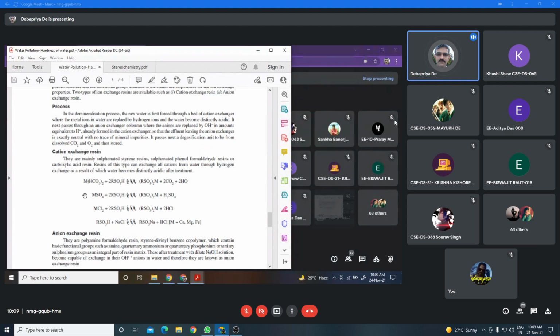Now when the water is passed through this cation exchanger, that is the metal bicarbonate, metal sulfate, or metal chloride, when it passes through the cation exchanger, what happens? The exchange of metal ion with H plus will take place. So in the polymeric membrane, the SO3H group is present as a pendant group.